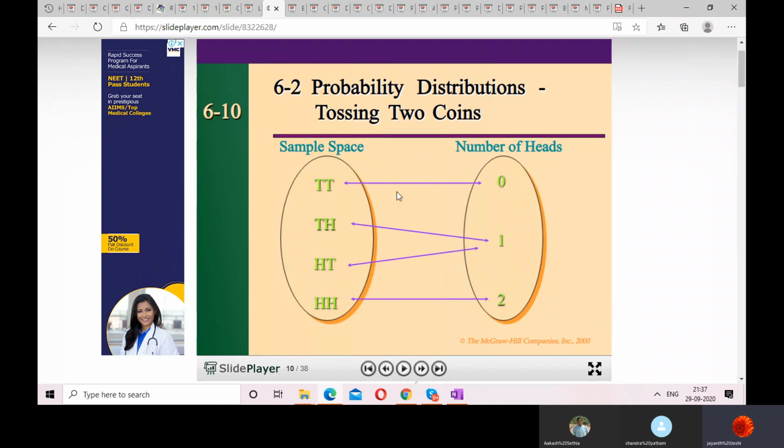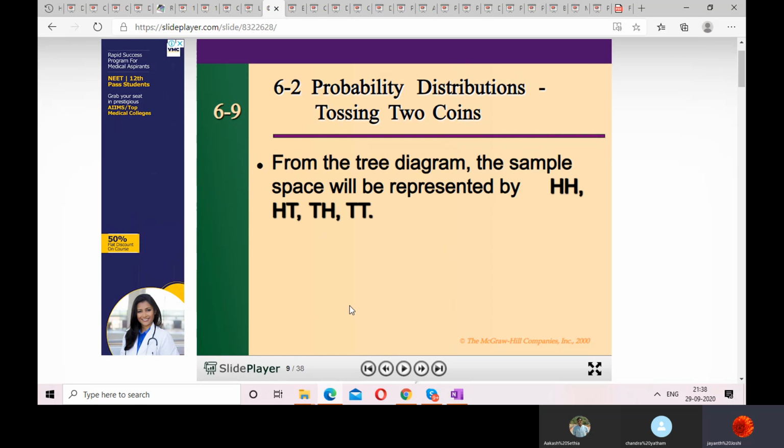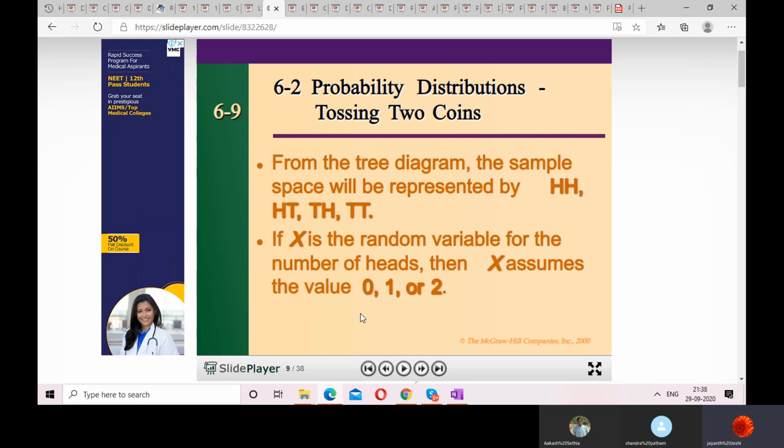We are specific about the number of heads, so let us give numbers to the outcomes from this particular experiment of tossing two coins. If I want to see how many heads are there, I have to give them numbers, and those numbers which I give to these outcomes, where I'm specific that I want to see how many heads have fallen, that is nothing but a random variable.